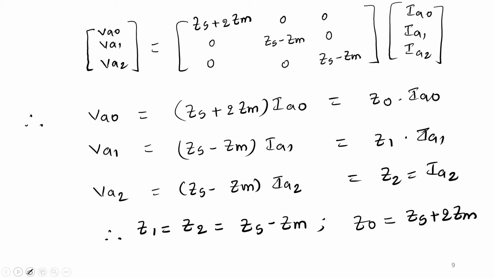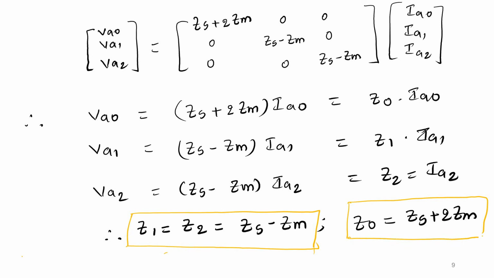Very, very important. I have told you in the transformer concept itself that for a static symmetrical system, the positive and the negative sequence impedances are equal. Again, one more time we have proved it here. For the transmission line also, the positive sequence impedance is equal to the negative sequence impedance, which is equal to Zs minus Zm, and the zero sequence impedance is equal to Zs plus 2 times Zm.